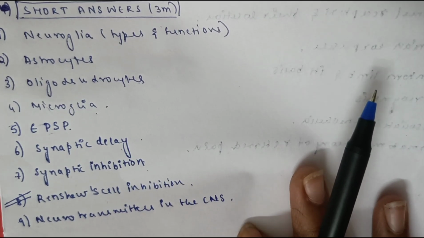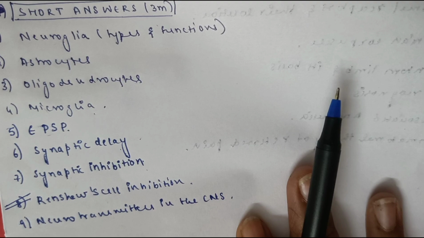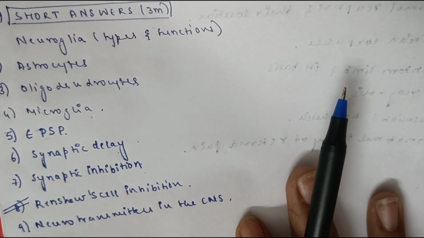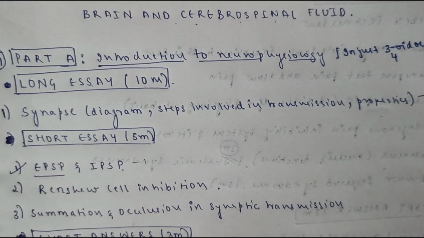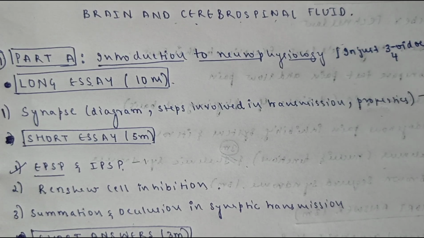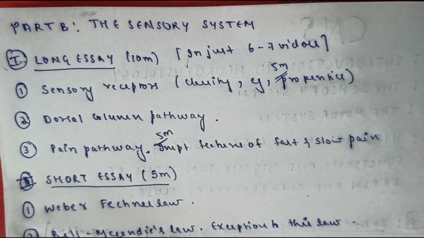See again, the Renshaw cell inhibition comes in a 3 mark question. Very important. Okay. Neurotransmitters in the CNS. So these are the very important questions in your part A. So long essay, short essay, and short answer. All these things I have covered. Most repeated questions. Now coming to part B, the sensory system.